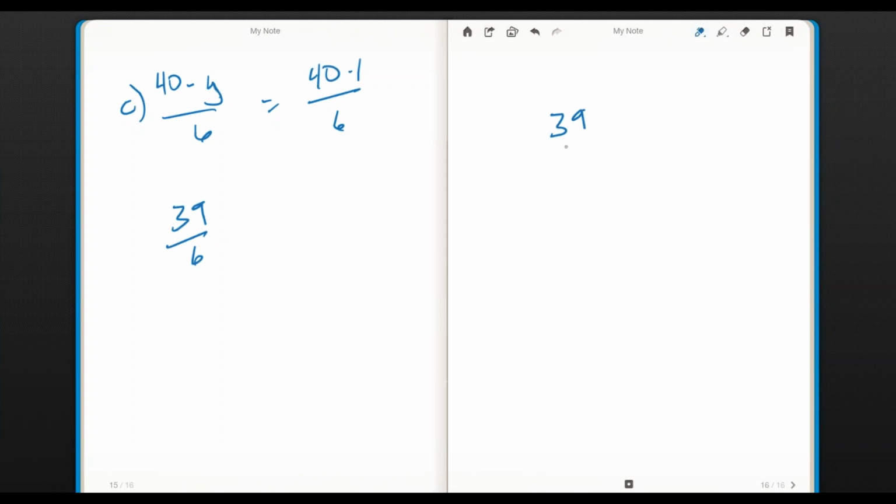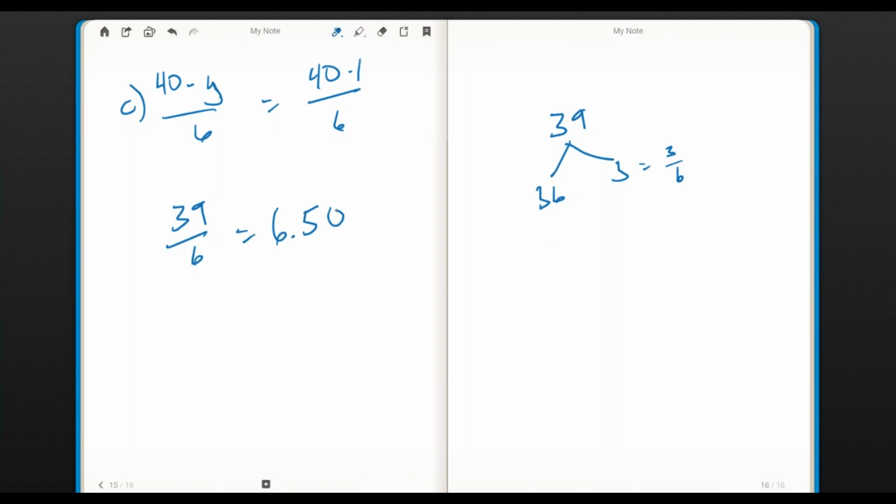Well, 39 divided by 6 is 36 and 3 left over. This is how I mentally think about it when I do the mental math. That's going to give me 6 whole ones, and then this 3, if I divide that by 6, is a half, so 6.5, or $6.50.